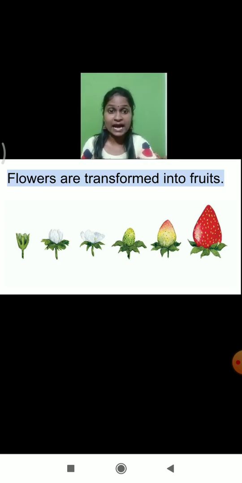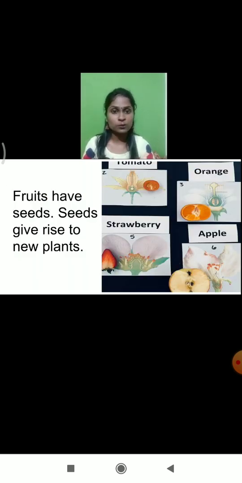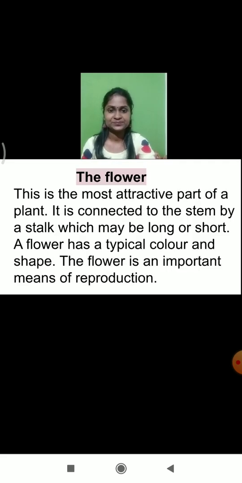Fruits have many types of seeds, and seeds give rise to new plants. When we sow these seeds into the soil, we get a new plant. Did you understand the different parts of the plant?